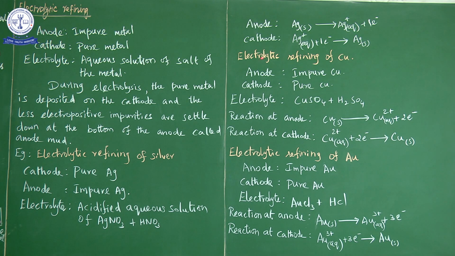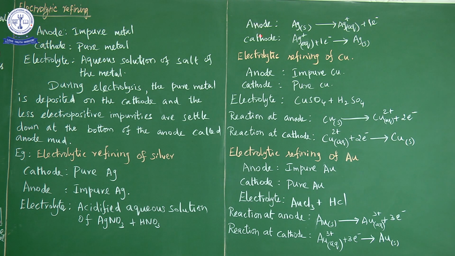At cathode there is a reduction reaction. Reduction means gain of electron. Electrons gain பண்ணும். So the silver plus ion which is present in the solution gains one electron. Anode dissolve ஆகும்போது dissolves in that electrolyte solution. Anode starts dissolving during electrolysis. Electricity apply பண்ணும்போது anodeல இருக்க metal dissolve ஆக ஆரம்பிக்கும், forming silver plus ion. The silver plus ion present in the electrolyte solution receives one electron which is lost by the anode and is reduced to form silver metal and deposited on the cathode.